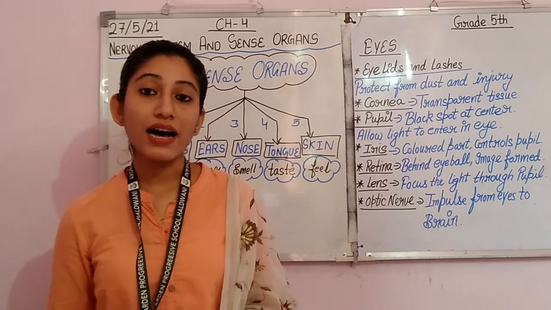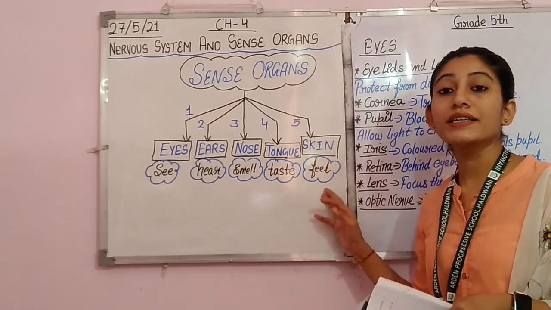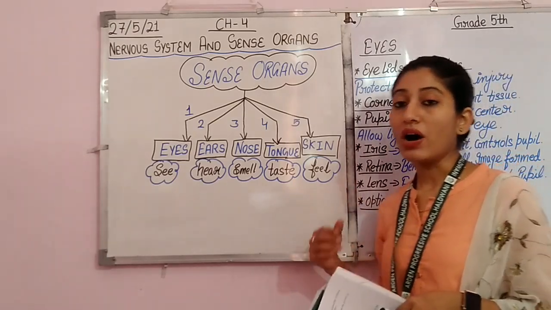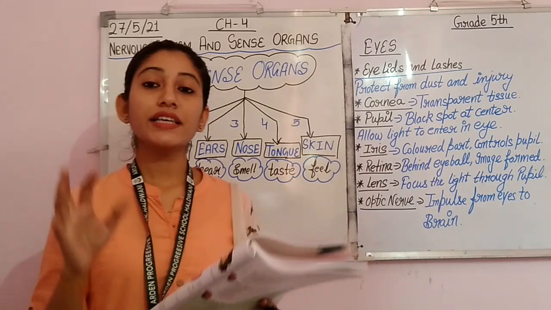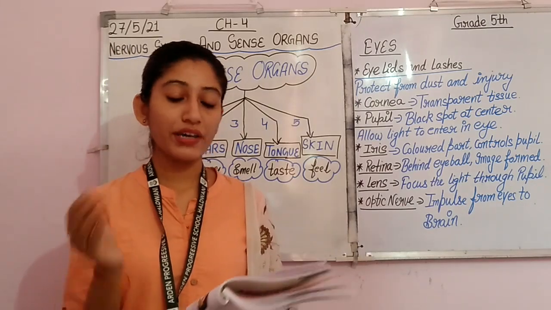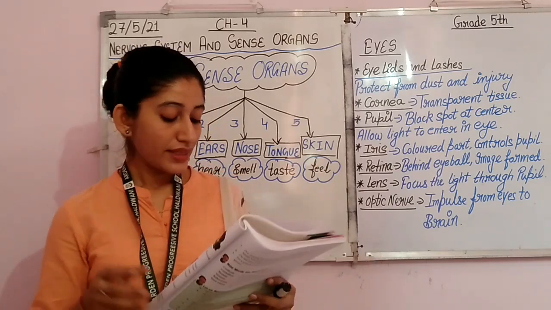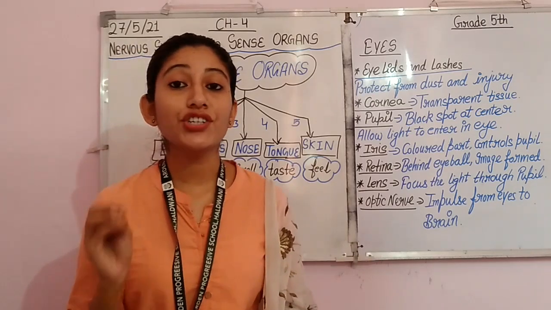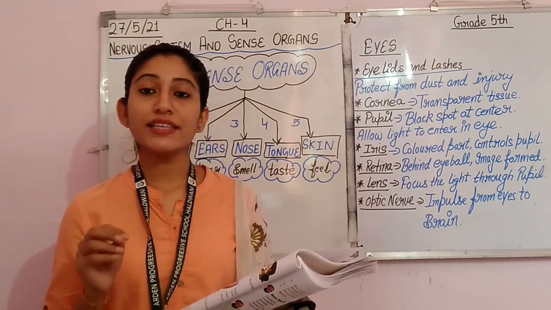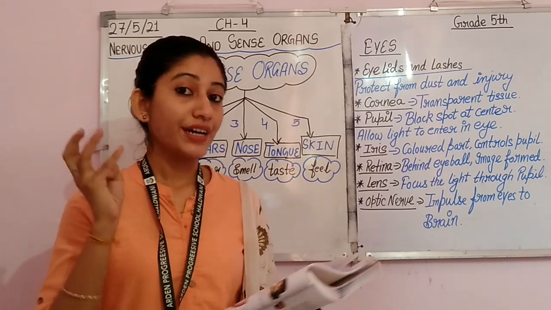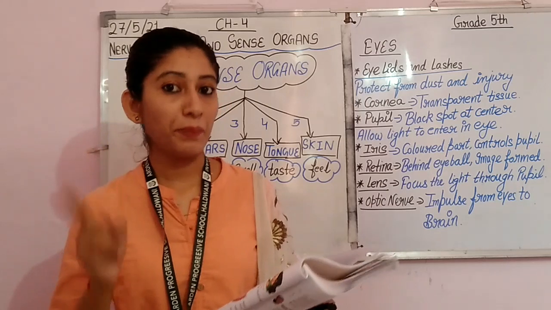Now the last sense organ is the skin. It helps us in feeling. The skin forms a covering over our body, and it protects several internal organs. The skin has several sensations. We can feel the sensations of touch, heat, cold, pressure and pain.